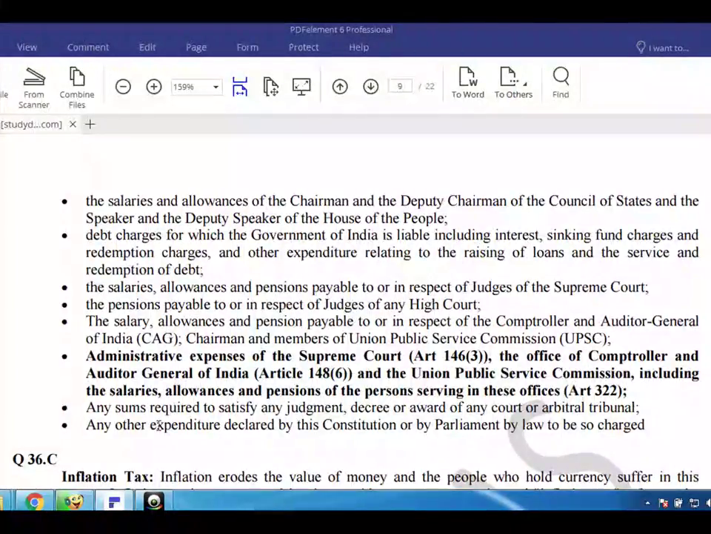The salaries and allowances of the Chairman and the Deputy Chairman of the Council of States and the Speaker and the Deputy Speaker of the House of the People; debt charges for which the Government of India is liable, including interest, sinking fund charges and redemption charges, and other expenditure relating to the raising of loans and the service and redemption of debt.